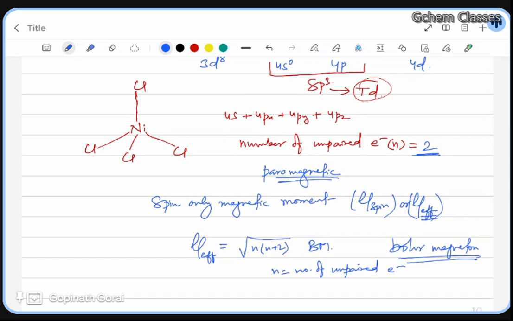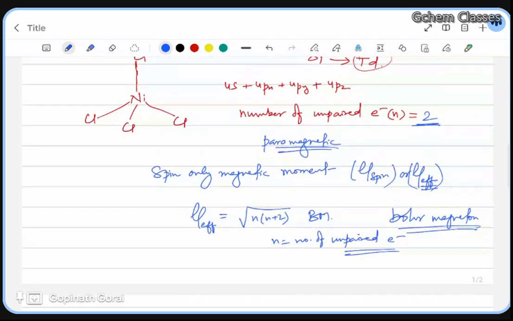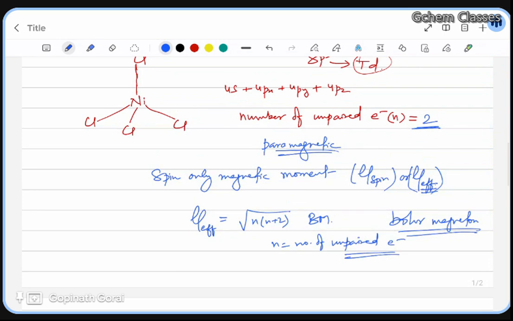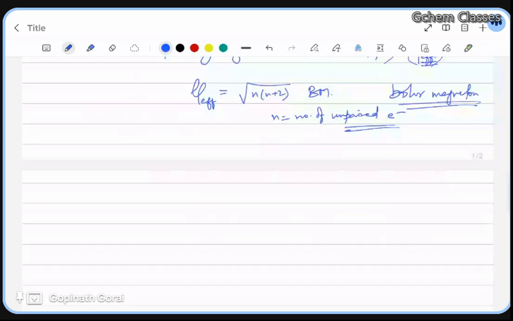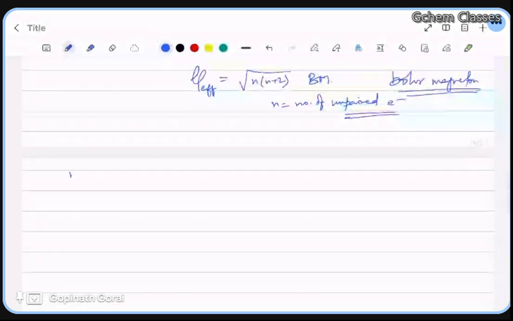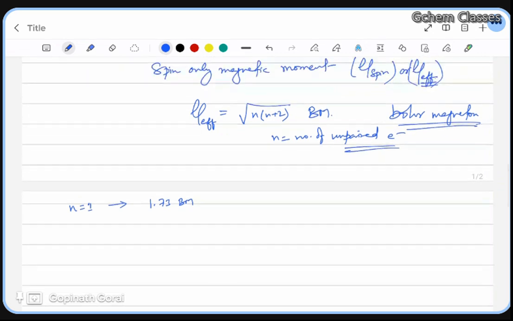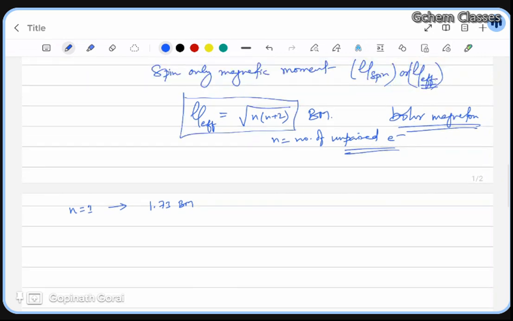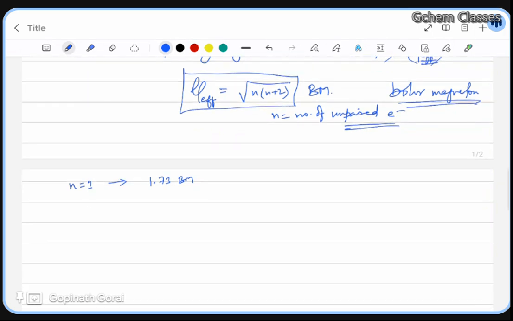If it is an academic level question, then you just put the value of n over here and solve. And if it is a competitive level, I'll give you one trick, and that is going to work. 1 or 2 points here and there it will vary, but approximately you will get it. If your n value is 1, the value will be 1.73 Bohr magneton. You can put this value in the formula and you will get this much Bohr magneton only. This is already calculated.